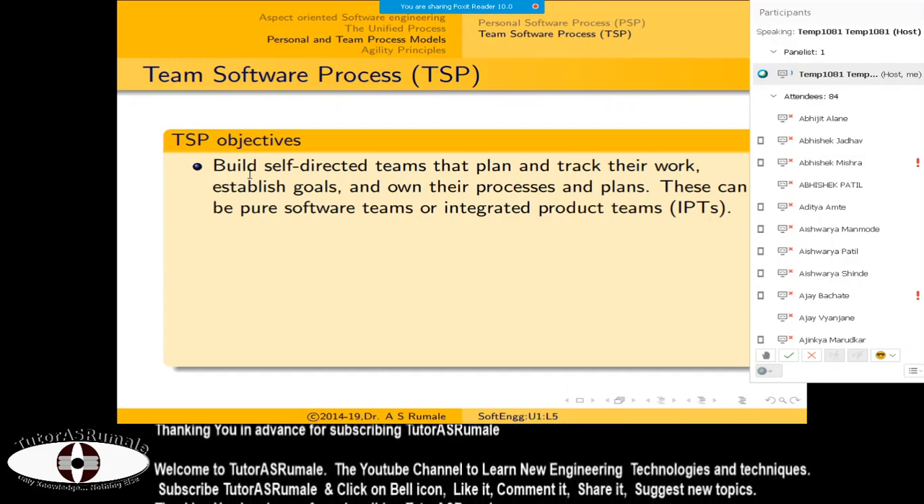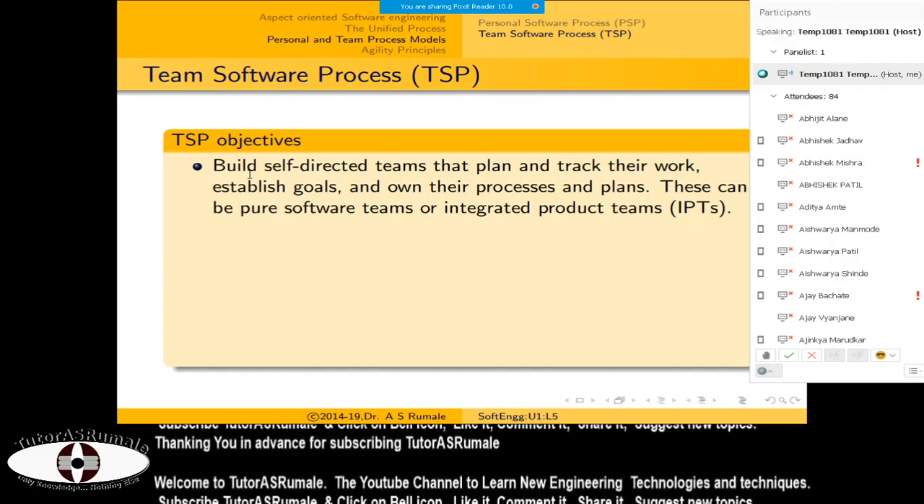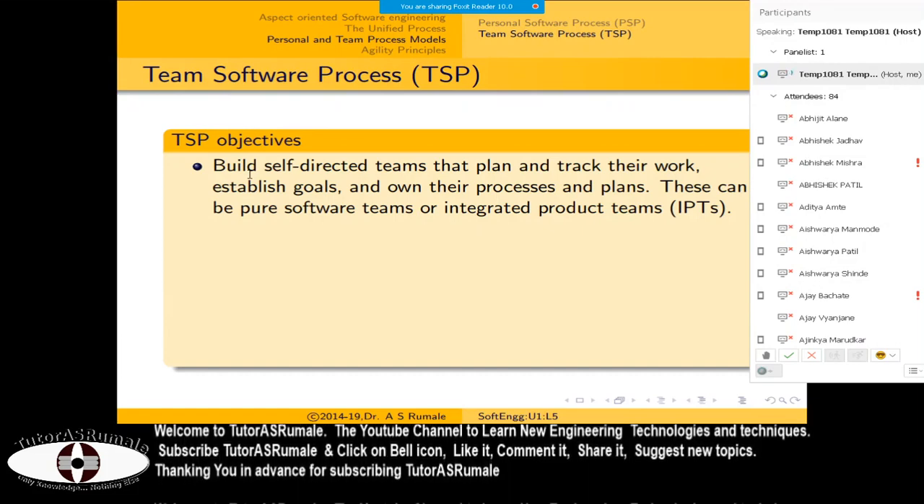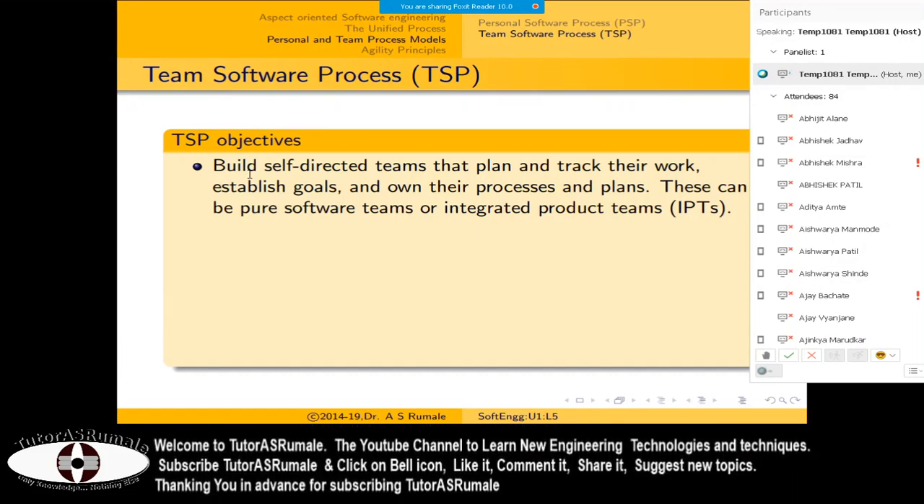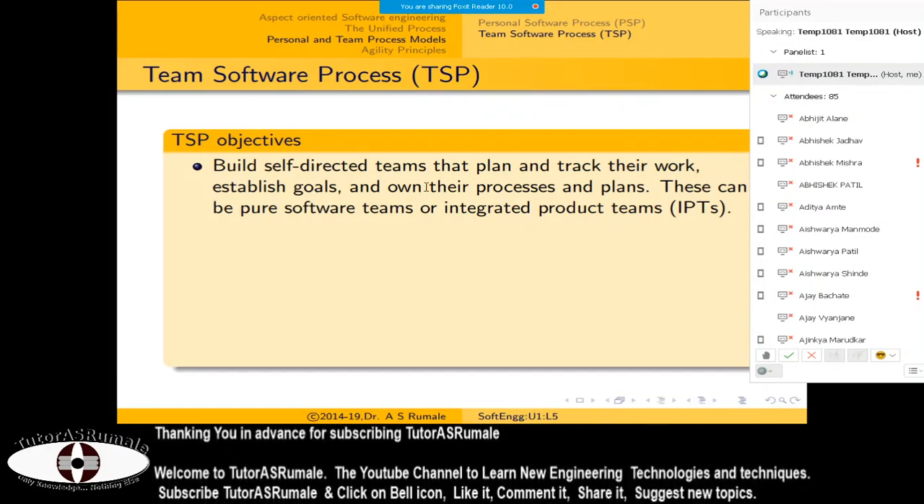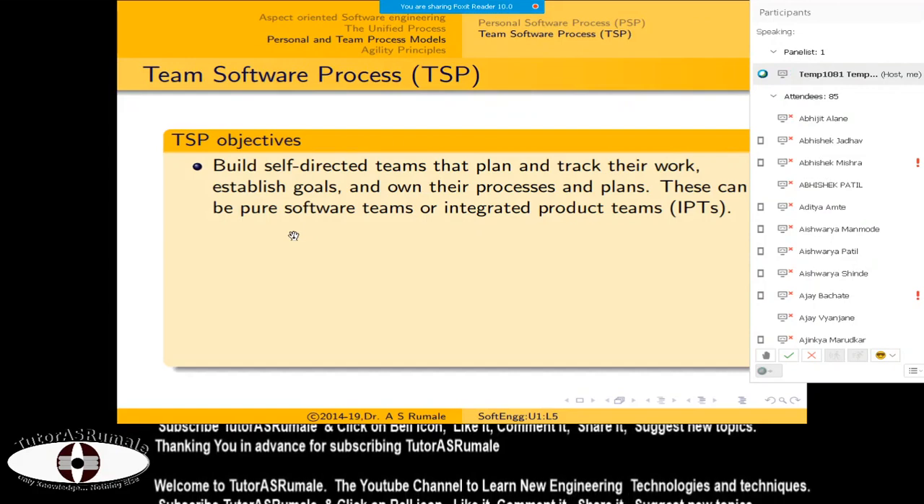Now when we go for software designing, testing, or software development, we also have the team. This team is required to have some objectives. So TSP is there. The TSP objective is to build self-directed teams, so the leader won't need to direct everywhere.